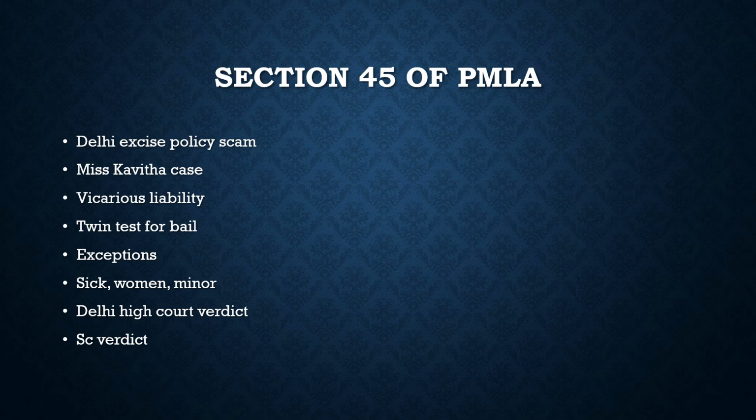But about getting bail in PMLA, there are some exceptions. What are those exceptions? Let us see them. If the accused is a minor, below 16 years of age, then the courts can give him the bail because of that. Second, if the accused is sick, and the courts believe that his health can deteriorate in the jail, then the courts can give him the bail. And also, if she is a woman, then in particular cases, the bail can be given to her.